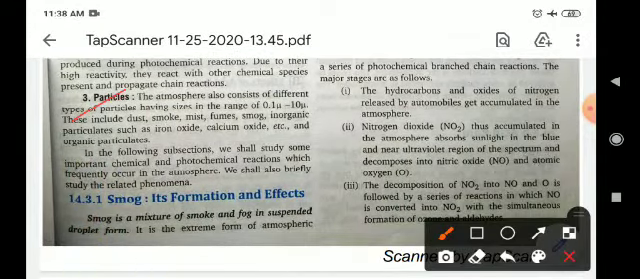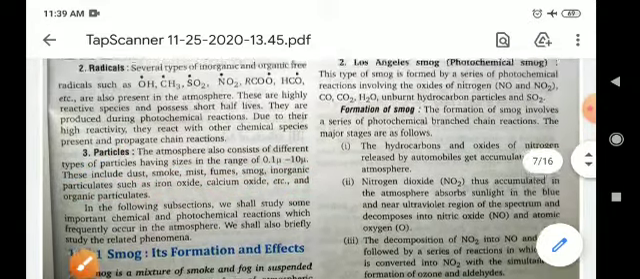Particles. The atmosphere also consists of different types of particles having size in the range of 0.1 micrometer to 10 micron. These include dust, smoke, mist, fumes, and inorganic particulates such as iron oxide, cadmium oxide, etc. These are known as the particles, and these will also be present in the ionosphere.